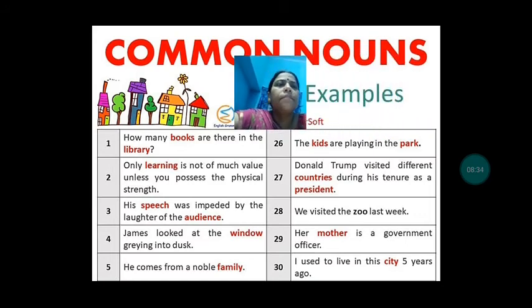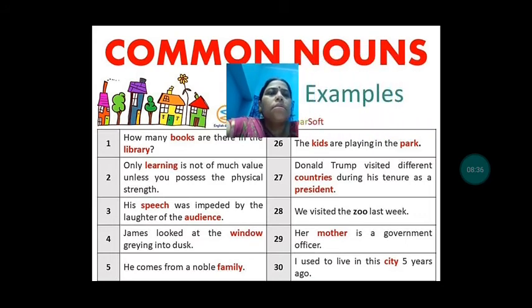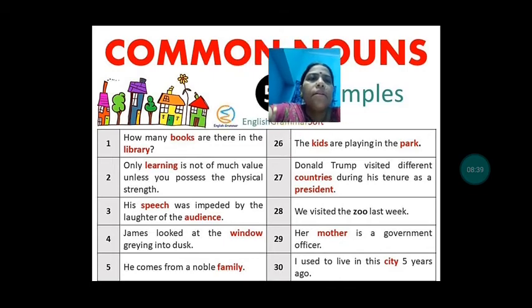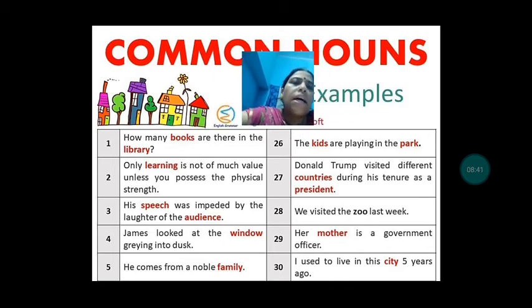Now see here, common nouns examples. How many books are there in the library? So what are the common nouns? Books, common noun. Library, common noun. Not a particular name, but the books in a group. Learning alone is of not much value unless you possess physical strength. So here learning is the common noun. His speech was impeded by the laughter of the audience. So speech and audience are common nouns.